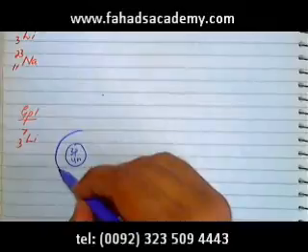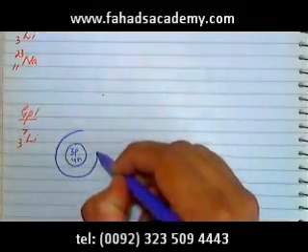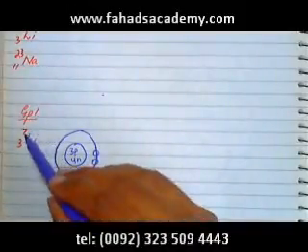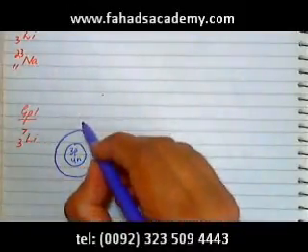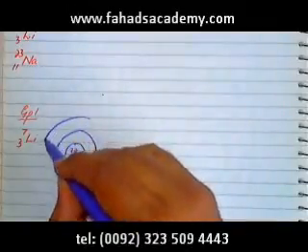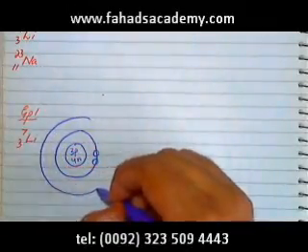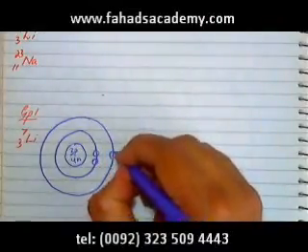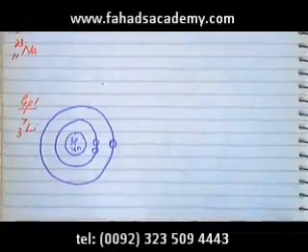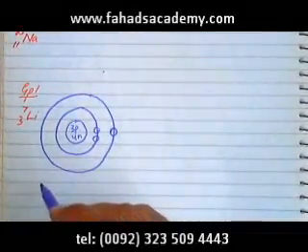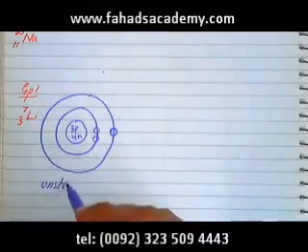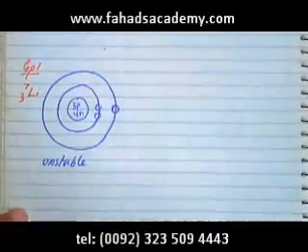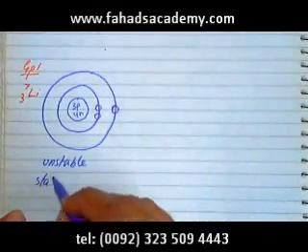So the first shell, the K shell, has 2 electrons. That's the maximum it can accommodate. And then it has 3 electrons, so there's going to be 1 electron in lithium's outer shell. Now lithium is unstable. As you can see, it does not have a complete outer shell. To become stable, lithium would need to do 1 of 2 things.